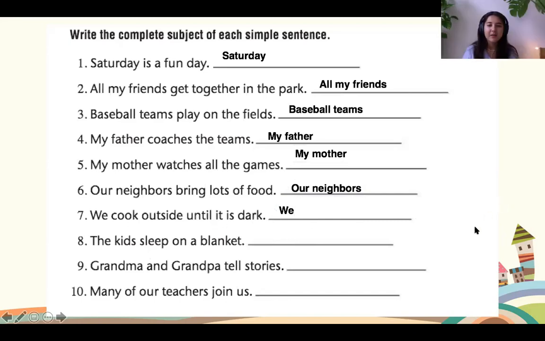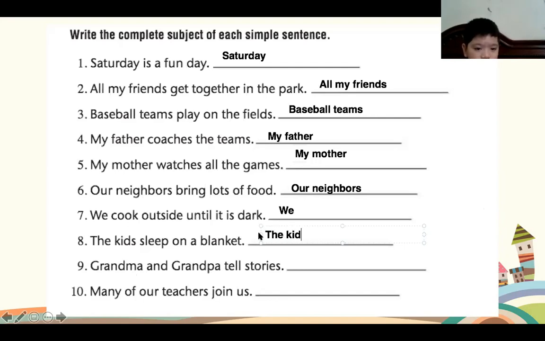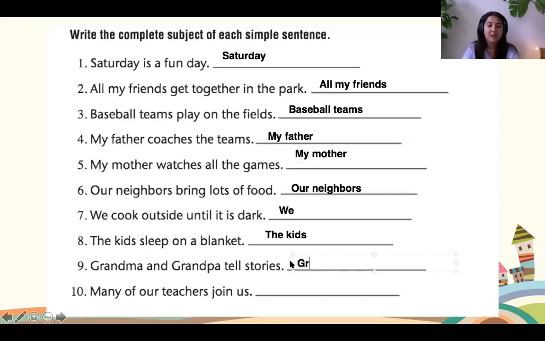Okay, number 8, Ocean. Can you do that for me? And what is my subject, Ocean? The kids. Good job. Well done. The kids are who this sentence is about. Okay, number 9, Jenny. Which part is my subject? Grandma and grandpa. Good job.